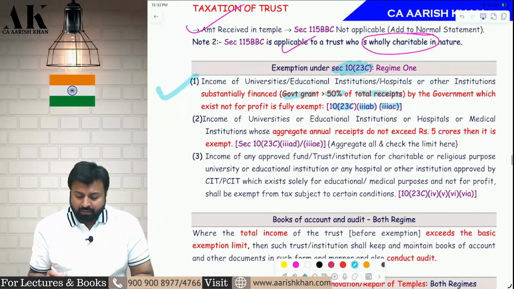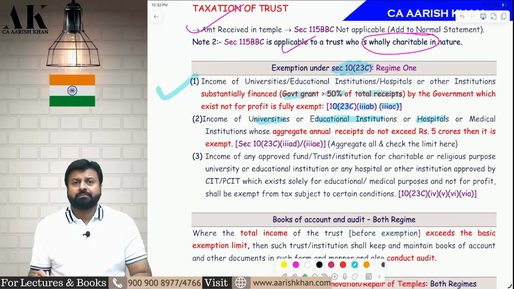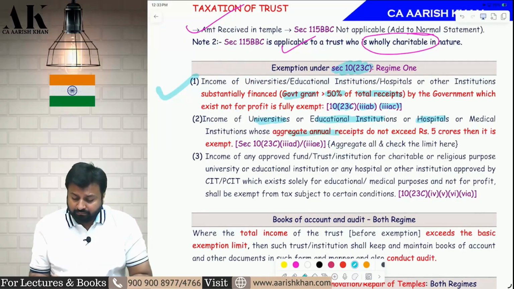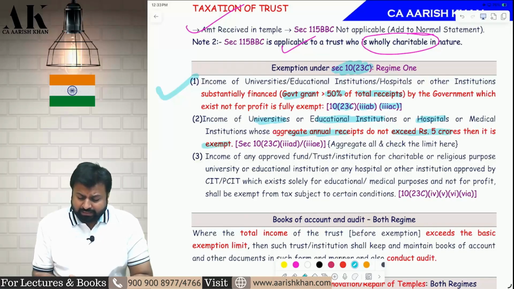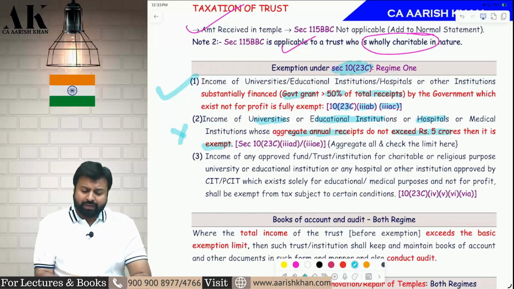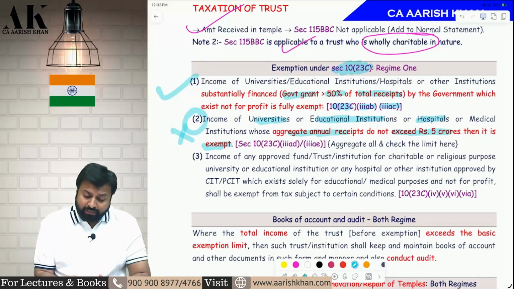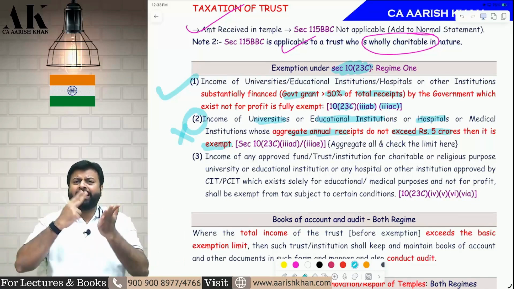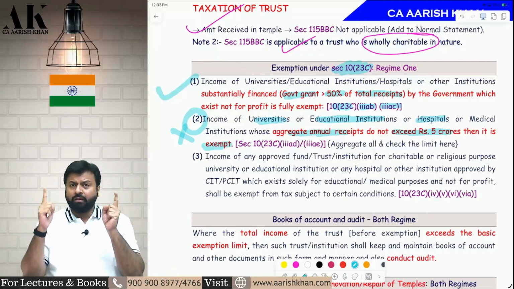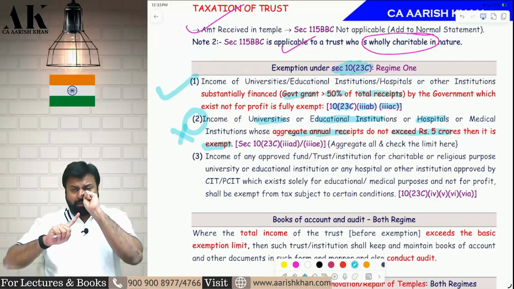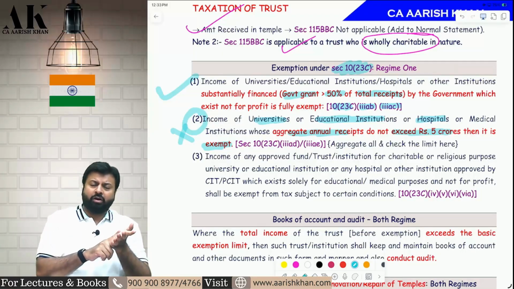Second, if you are a university, educational institution or hospital, and if your aggregate receipts do not exceed 5 crore, then it is exempt. No need to take any approval also. In this point number 2, no need to take any approval if your aggregate receipts are within limit. The 5 crore limit is not applicable separately for school and hospital separately.